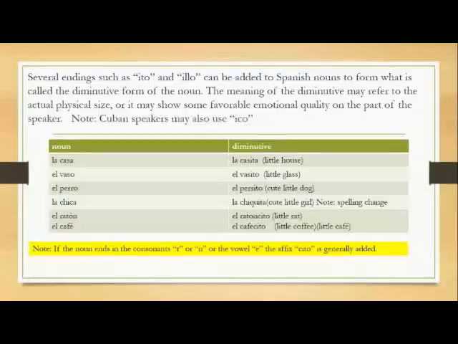It doesn't necessarily indicate that she's small, but could be a term of endearment that I'm using. Cuban speakers may also use ico on the end of Spanish nouns. If the noun ends in the consonant R, N, or the vowel E, the affix cito is generally added. For example, el ratón would become el ratoncito, el café, el cafecito.